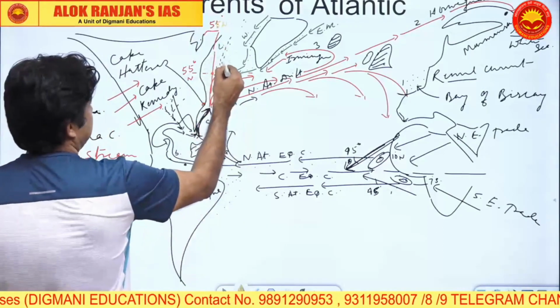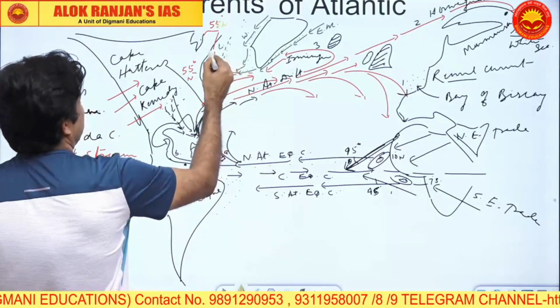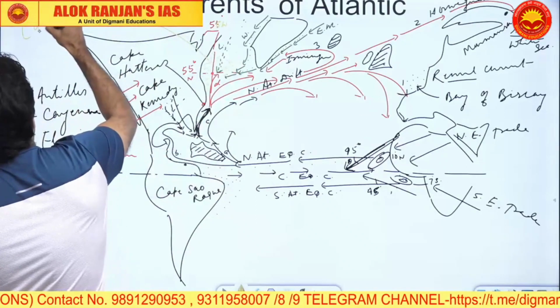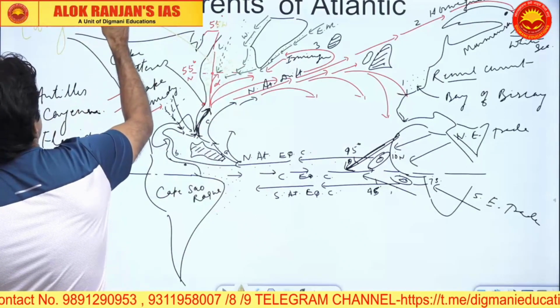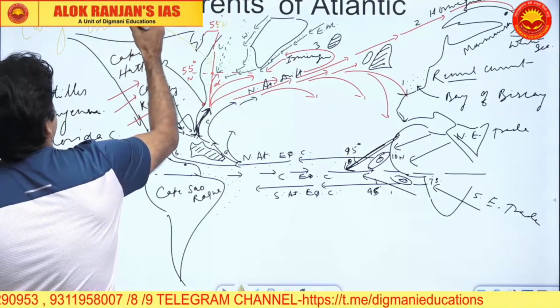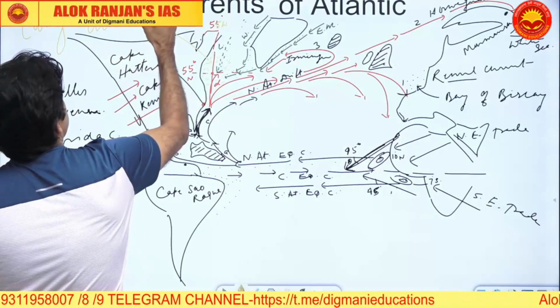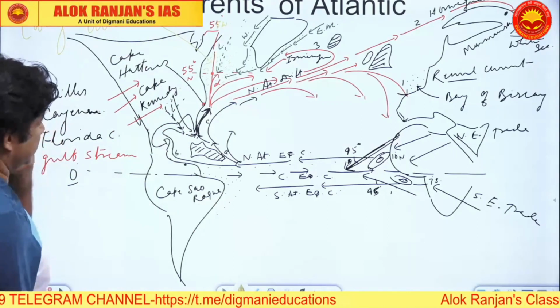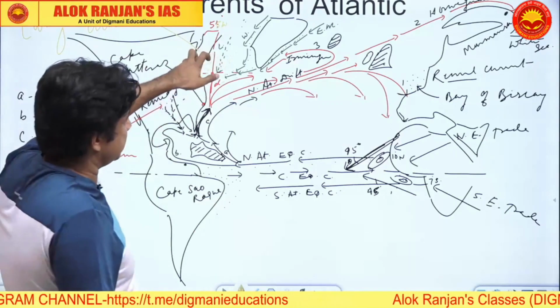And this part has the fishing belt. And this circulation where the mixing is taking place will be called Langmuir circulation, the fishing belt.